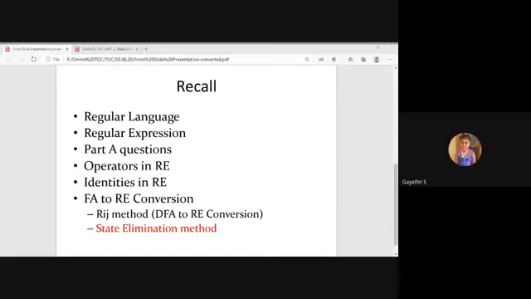The main difference between the RIJ method and the state elimination method is that the RIJ method is applicable only for DFA to regular expression conversion, that is deterministic finite automata. But in the state elimination method, you can convert a DFA, an NFA, or an epsilon NFA to a regular expression. This is one of the differences between the two.